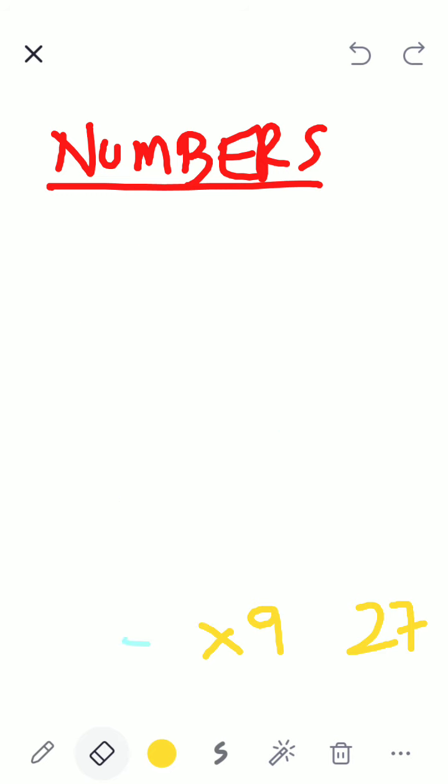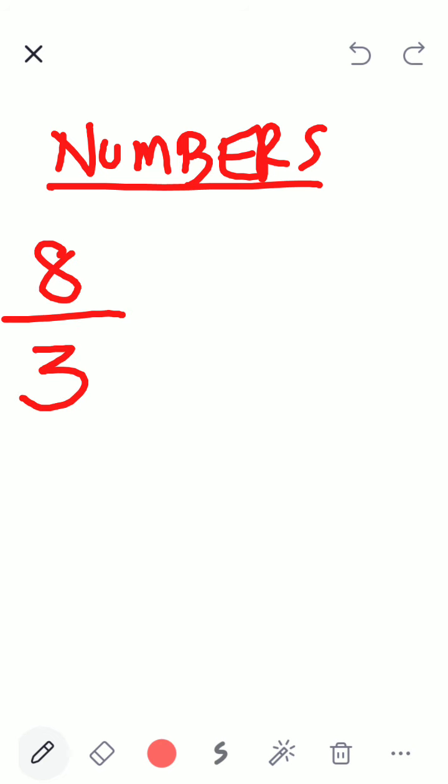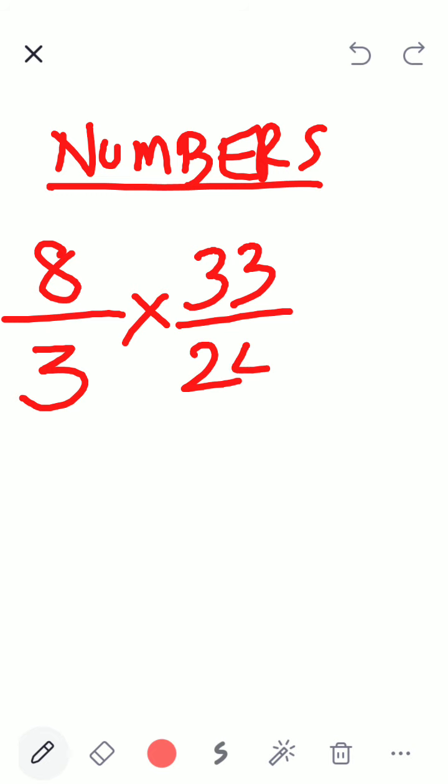Two separate fractions, how do you combine them? So let us have 8 divided by 3 multiplied by 33 divided by 24.